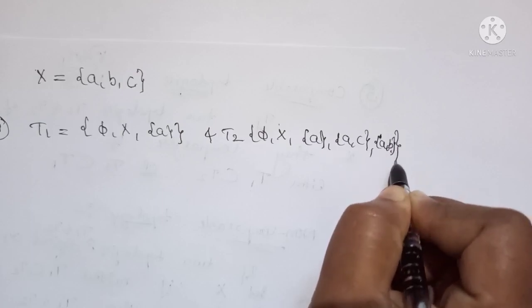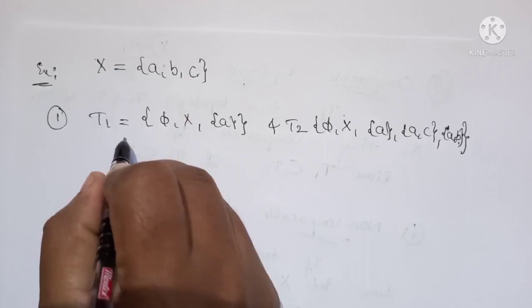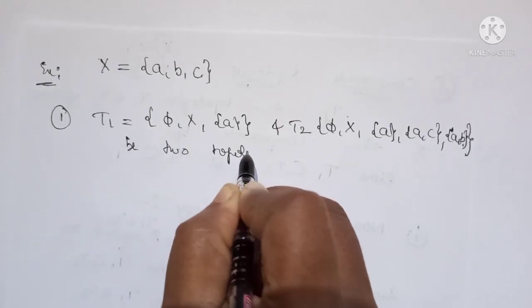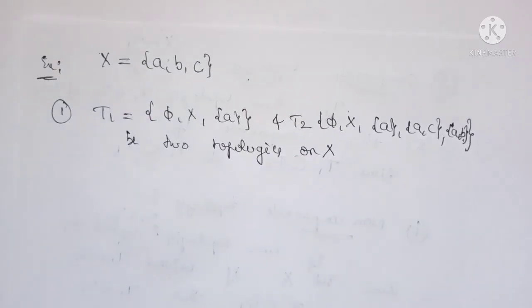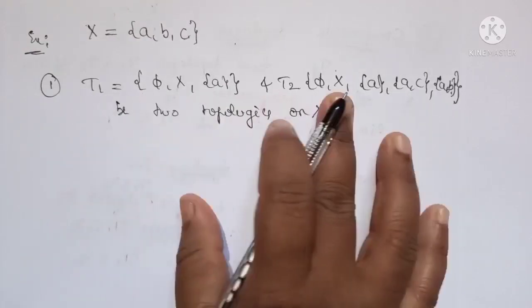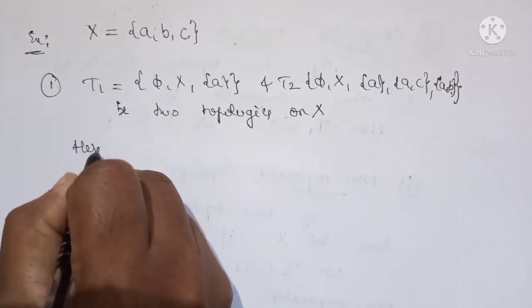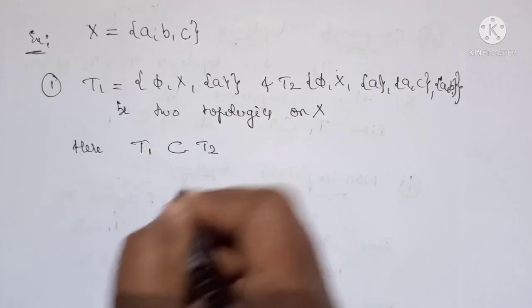Okay, so this is the second topology on X. So, two topologies on X. Here we can observe that T1 is a subset of T2.